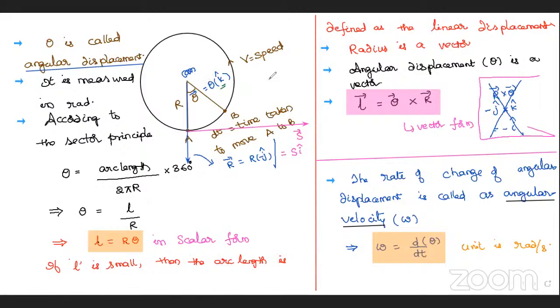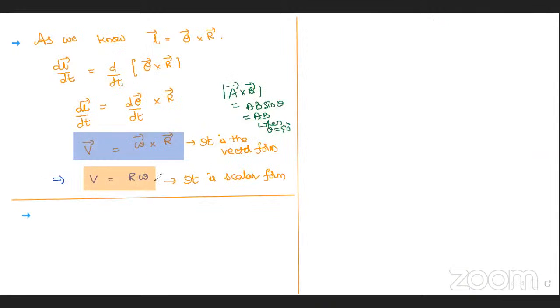Good, good. I think no need to explain. Now you understood. Right. That's why instead of r omega sine theta, I wrote it as r omega, simple. Why? Because the angle between r and omega is always 90 degrees. Good. It is a scalar form.